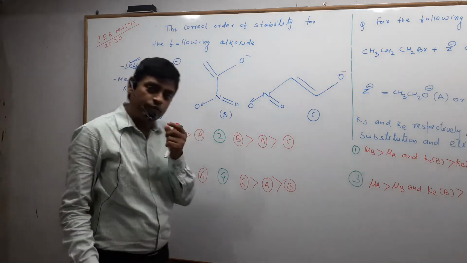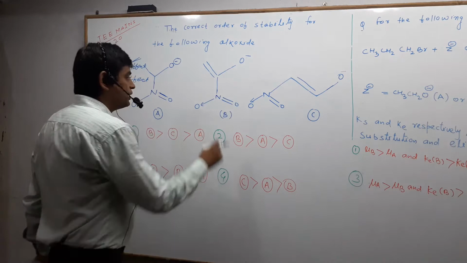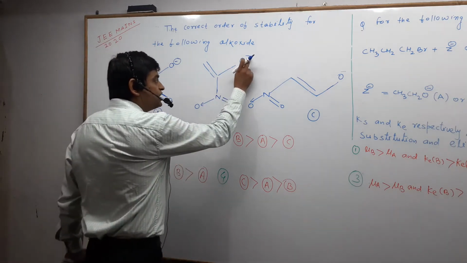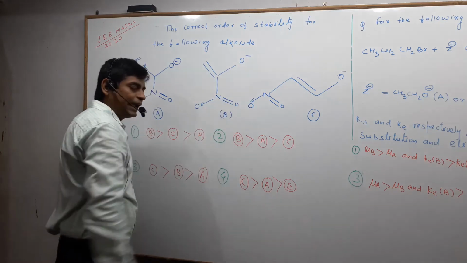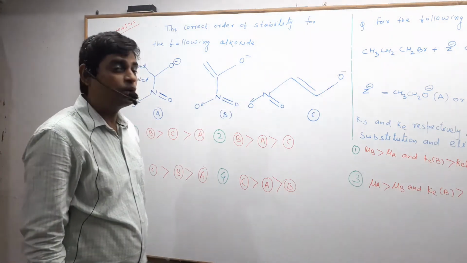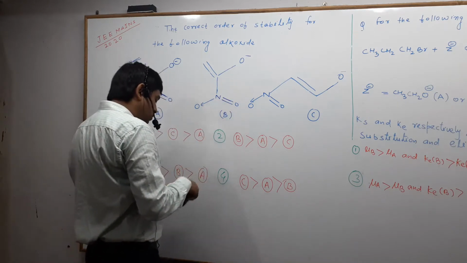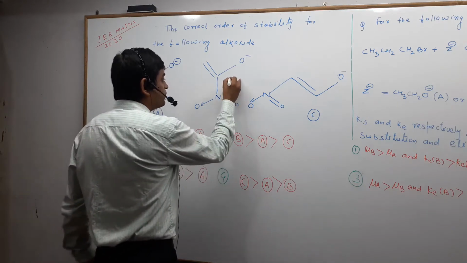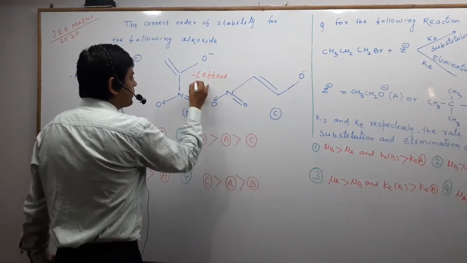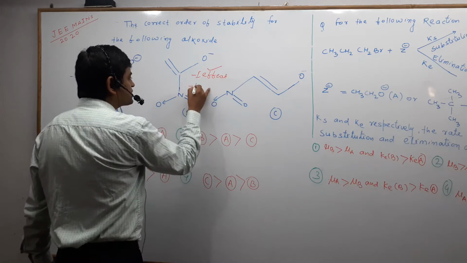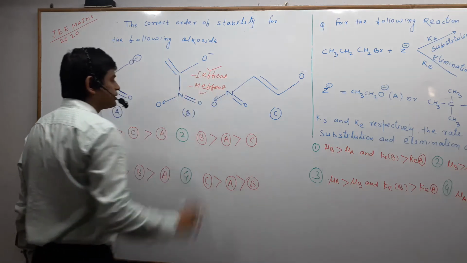Let us see option B. In option B, also this anion and the pi bond of NO2 are not at a conjugate position. So the minus I effect is operating here, but the minus M effect will not operate.